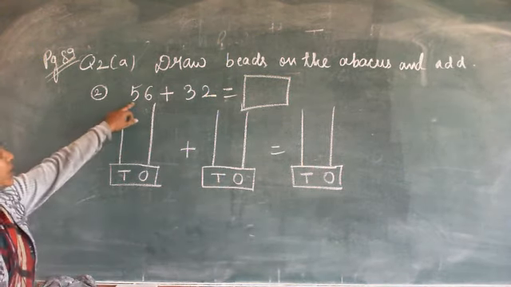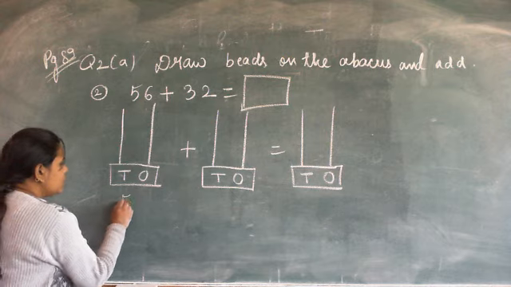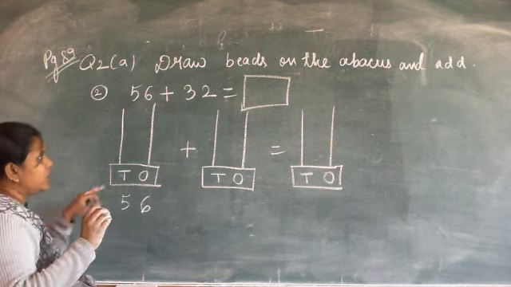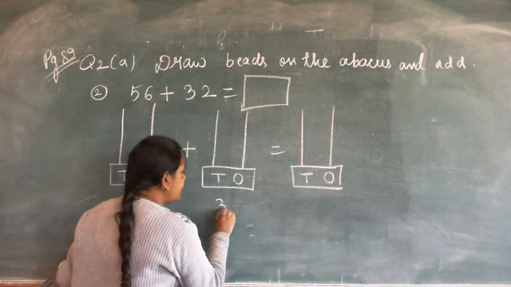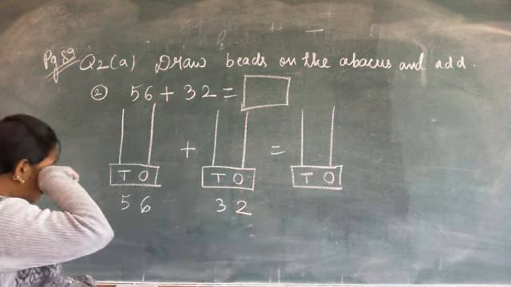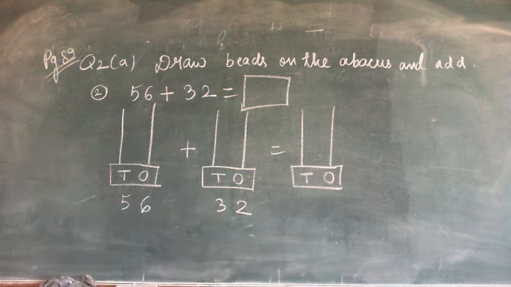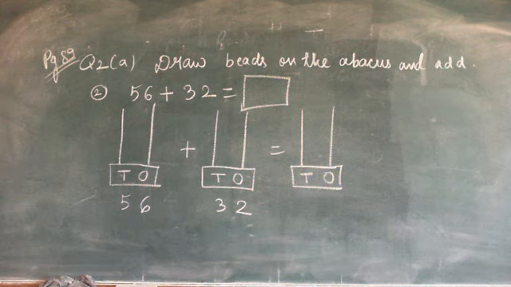Now write the number. What is the first number written here? 5, 6, 56. So write here 56. Here is 32. So write here 32. Draw this fast. First draw the abacus, and after drawing the abacus write the numbers 56 and 32.